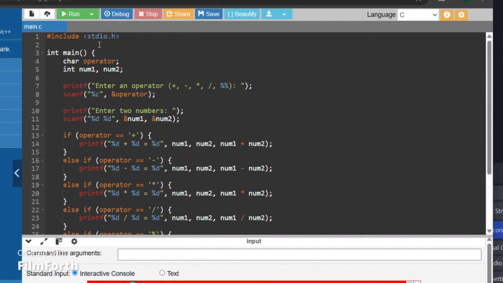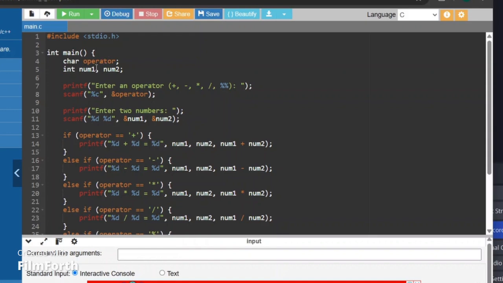This line includes the standard input and output library. It allows us to use functions like printf for output and scanf for input. This defines the int main function, which defines the starting point of the program. The main function is where the execution begins.